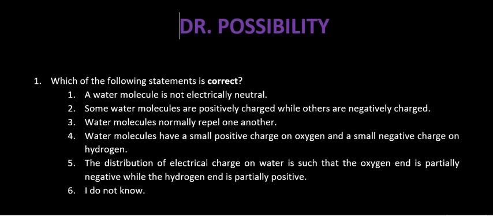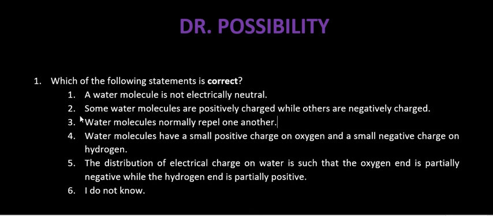So, the first option is a water molecule is electrically neutral. The second option is saying some water molecules are positively charged while other water molecules are negatively charged. So this statement is wrong, and you need to be very careful in dealing with such statements.